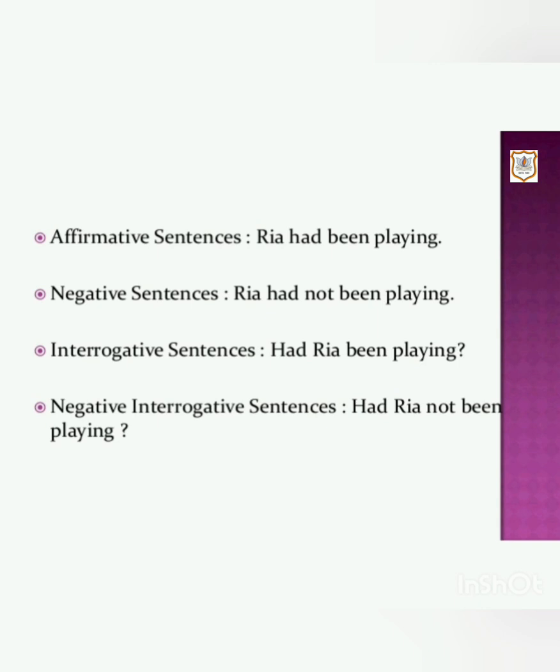The interrogative sentences are formed by using had before the subject. So the interrogative sentence is had Ria been playing? The negative interrogative sentences are formed by placing had before the subject and not before been. So the negative interrogative sentence is had Ria not been playing?